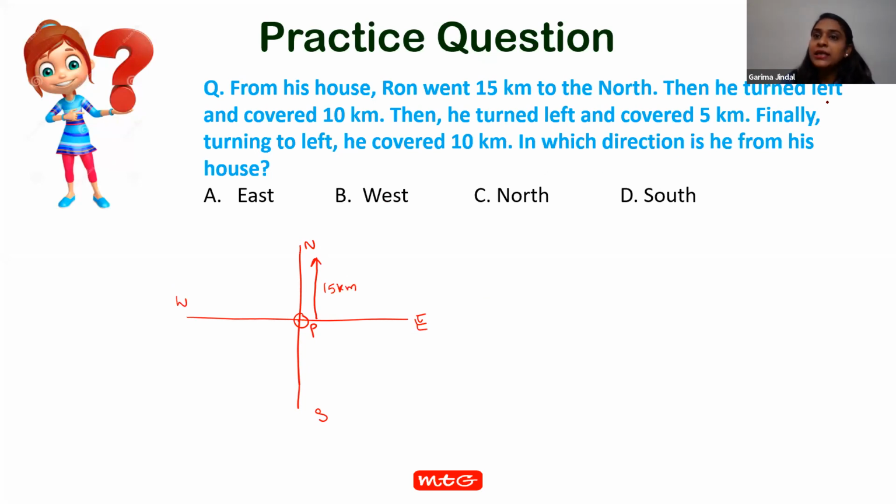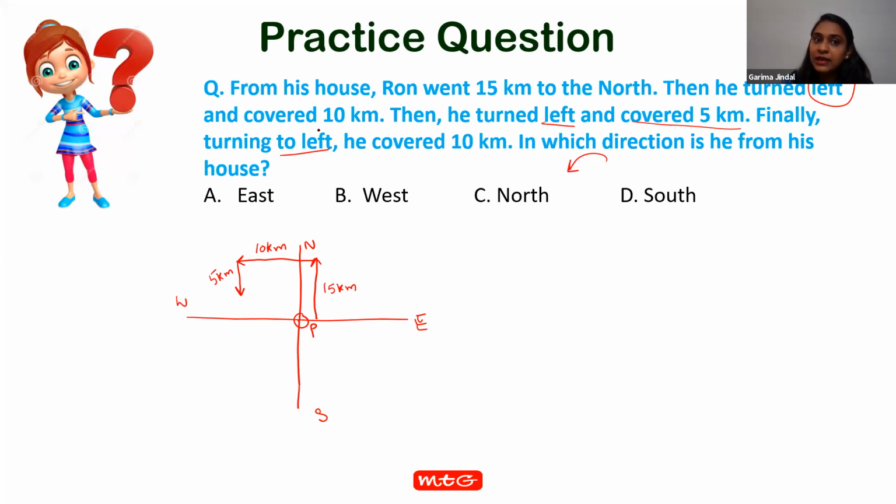Now, he turned left. Left means anti-clockwise. That means like this. So, he moved and covered 10 kilometers. Now again, he turned left and covered 5 kilometers. Again, when he turns left, he is moving like this and covers 5 kilometers.